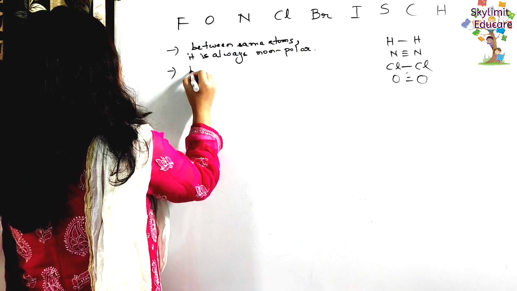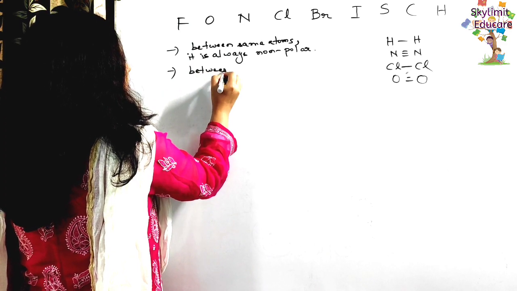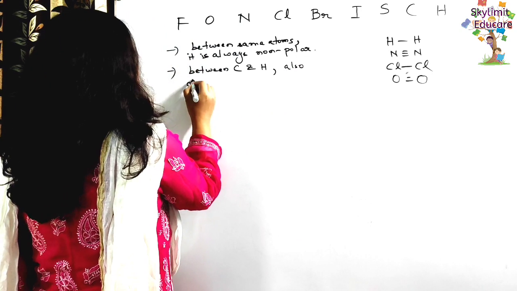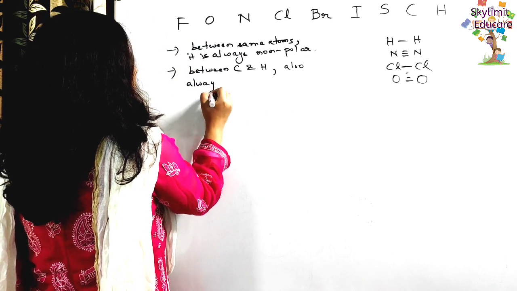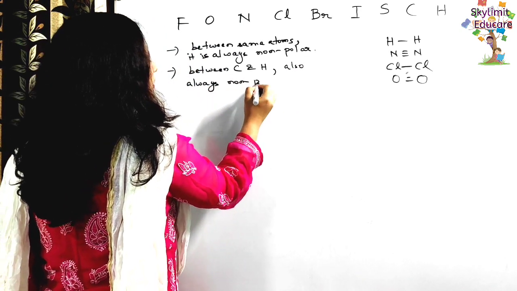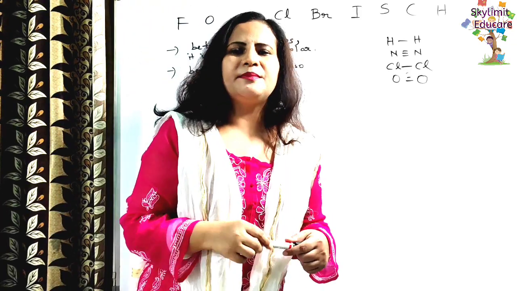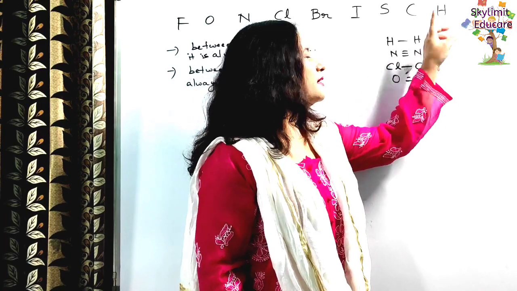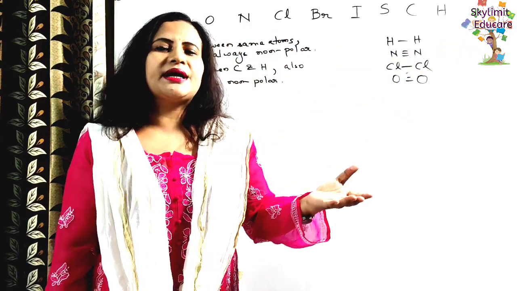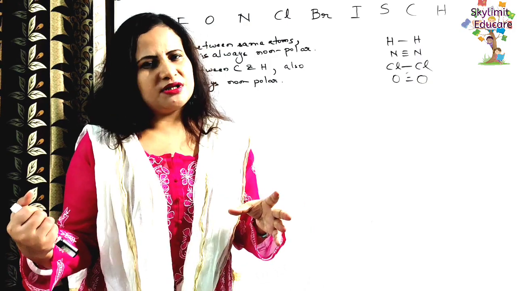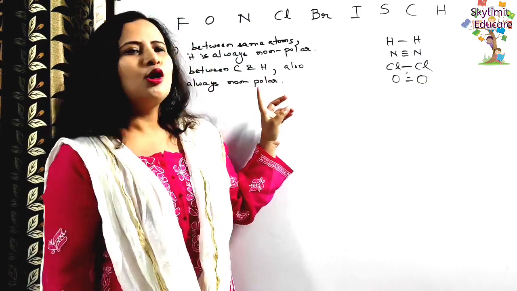And between carbon and hydrogen also, it is always non-polar. Even if there is a bond between carbon and hydrogen, even though carbon is a bit more electronegative than hydrogen, still there is no tendency of carbon to pull the electron pair towards itself. So it is also always non-polar only.